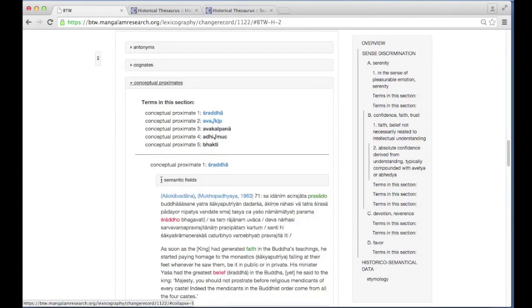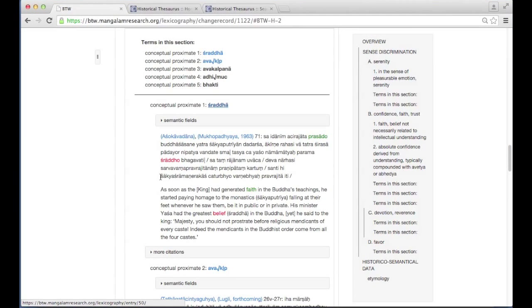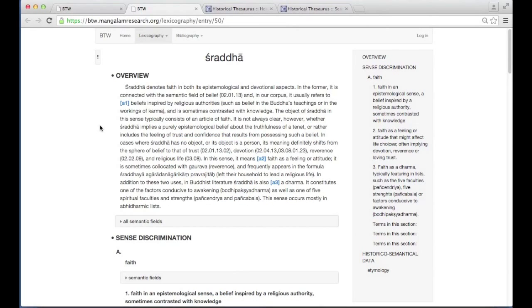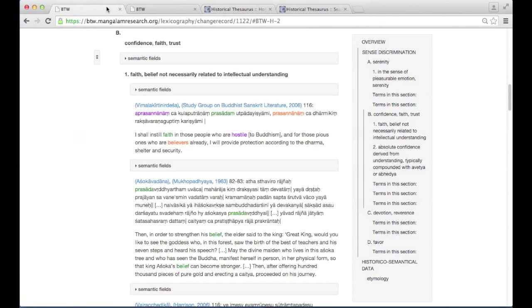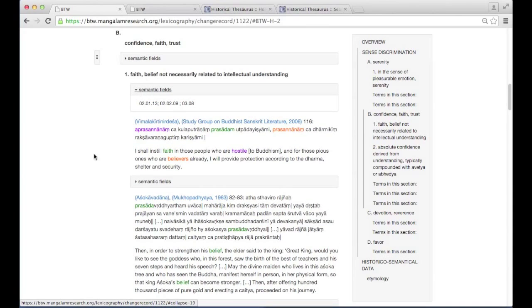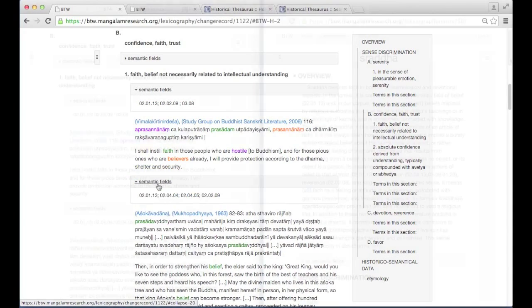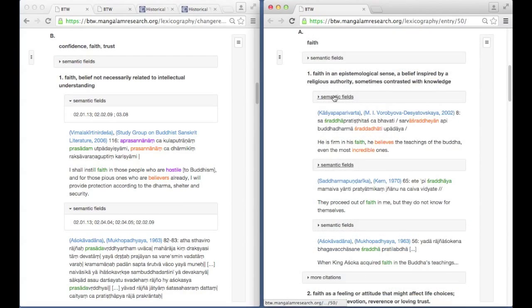Here we can see citations where both shraddha and prasada appear. The difference between the two is not obvious. We can click on shraddha and read the full entry detailing the uses of shraddha. We can also compare the semantic range of the two words based on the semantic categories of the historical thesaurus of English. In BTW, most citations of the lemma are assigned to one or more of the semantic categories in the historical thesaurus. These numbers correspond to the semantic categories of the historical thesaurus.